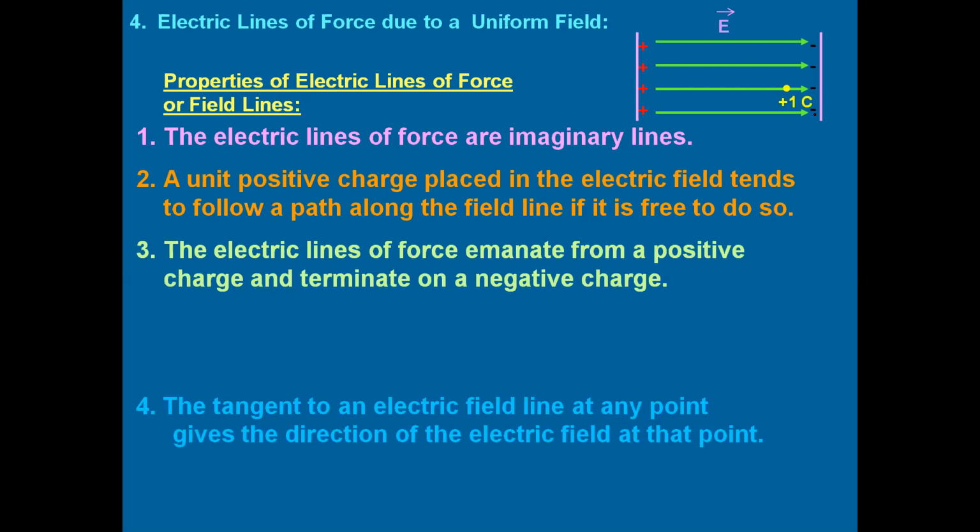Fourth one is, as I told you, if you have a curved electric line of force, and you want to find out the direction of electric field at any point on the line, then it will be along the tangent. So you can just draw a tangent at the point. Here we go with the electric field direction. So this is the fourth property.